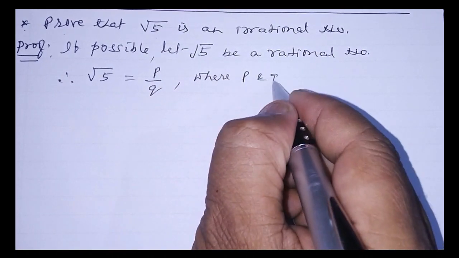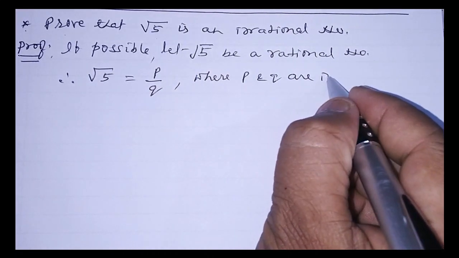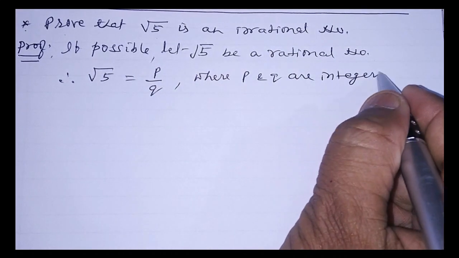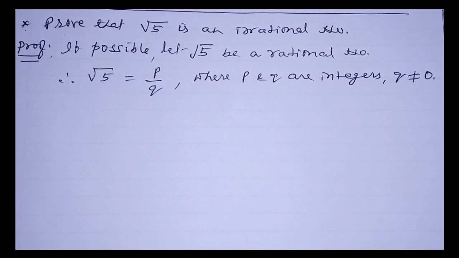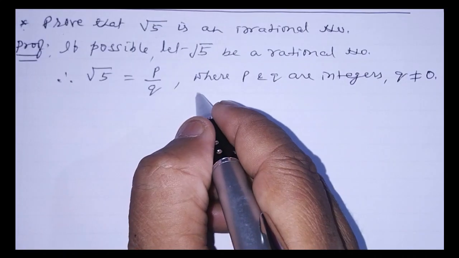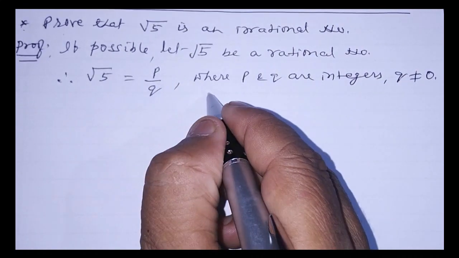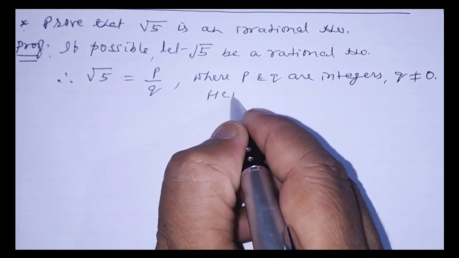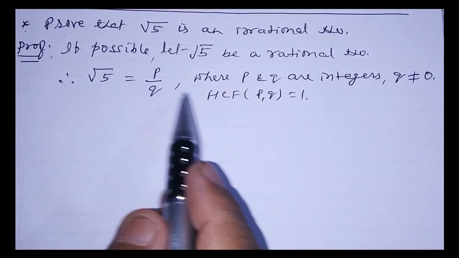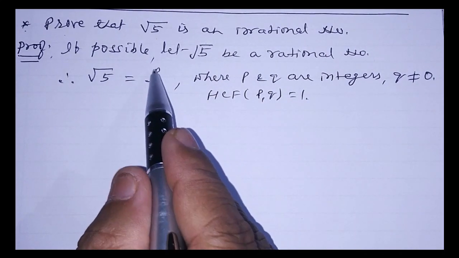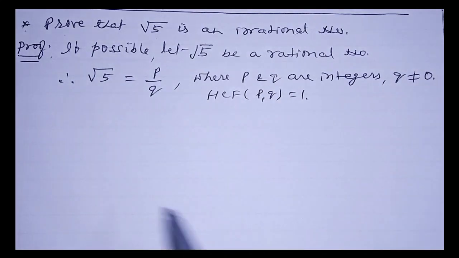Where P and Q are integers and Q is not equal to 0. At the same time, we consider the simplest fraction, so HCF of P and Q is equal to 1. If the HCF of P and Q is 1, it means this is the simplest fraction.